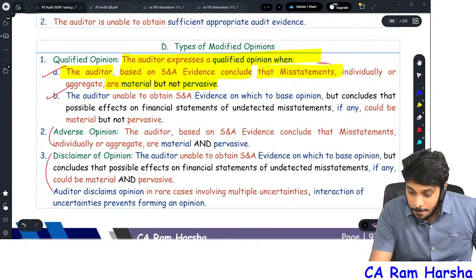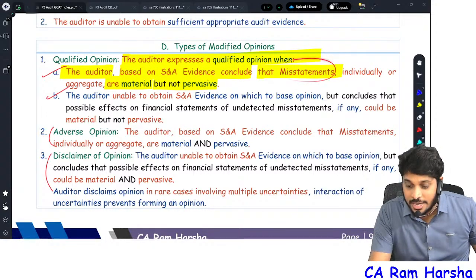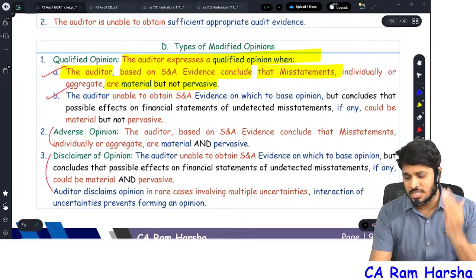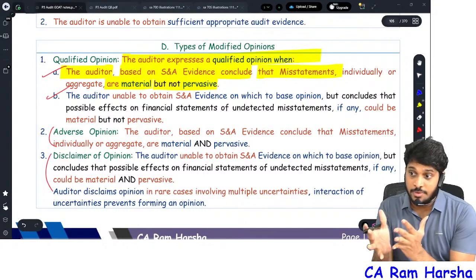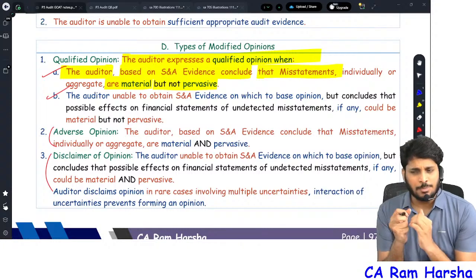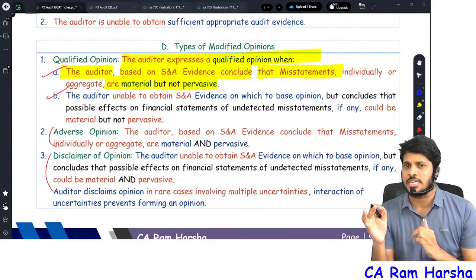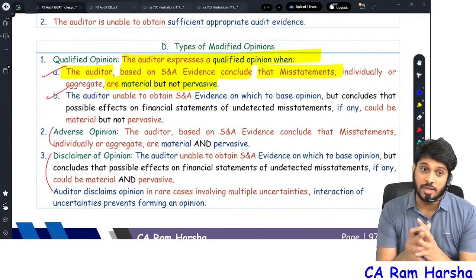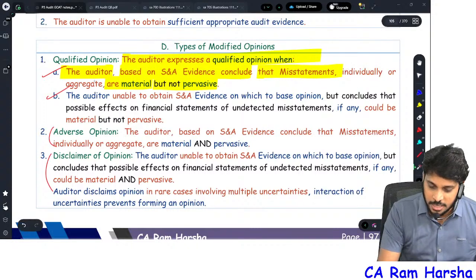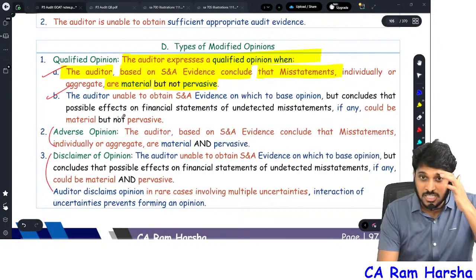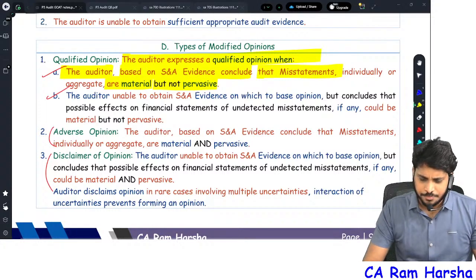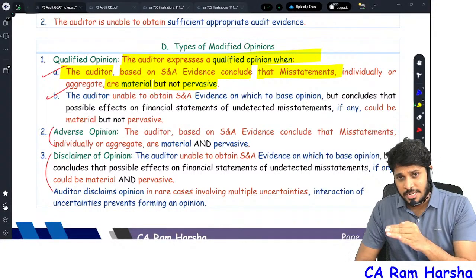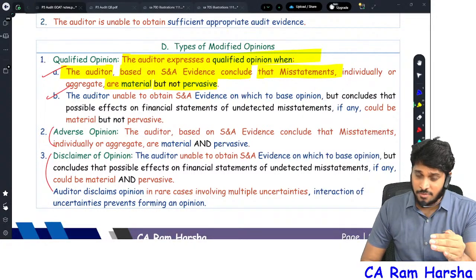Here, misstatements means actual mistakes. Do we need to see them individually or in aggregate? Sometimes an individual mistake itself is big. Suppose an individual mistake is not material, but the total of mistakes put together is material. Then, either individually or in aggregate, the misstatements are material but not pervasive. So when a misstatement is material but not pervasive, we give a qualified opinion.